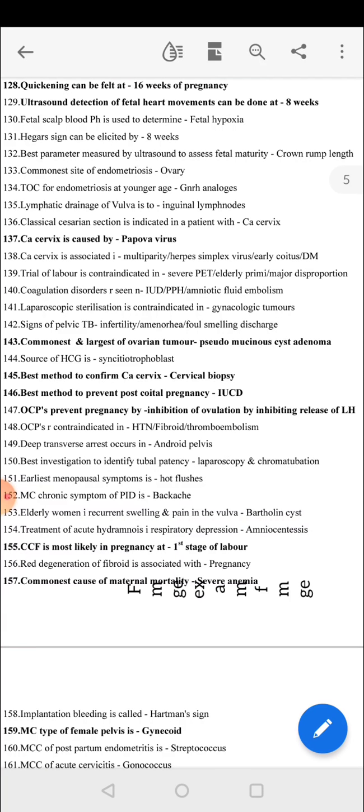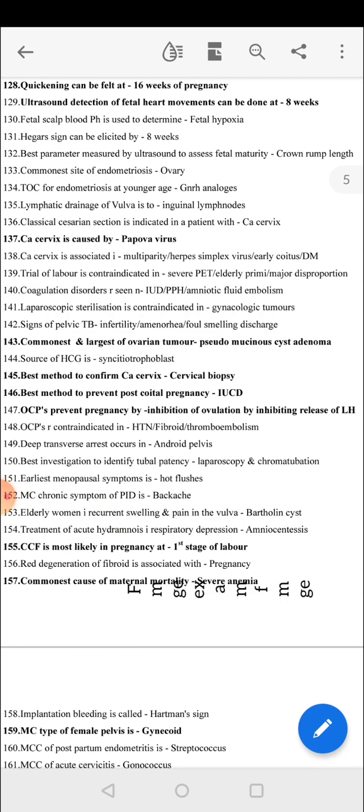CA cervix is caused by papillomavirus. CA cervix is associated with multiparity, herpes simplex virus, early coitus and diabetes mellitus. Trial of labor is contraindicated in severe PET, elderly primigravida, major disproportion. Coagulation disorders are seen in IUD, PPH and amniotic fluid embolism. Laparoscopic sterilization is contraindicated in gynecological tumors. Signs of pelvic TB: infertility, amenorrhea, foul smelling discharge. Commonest and largest of ovarian tumors is pseudomucinous cystadenoma.